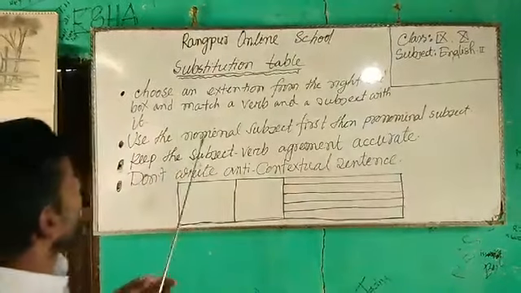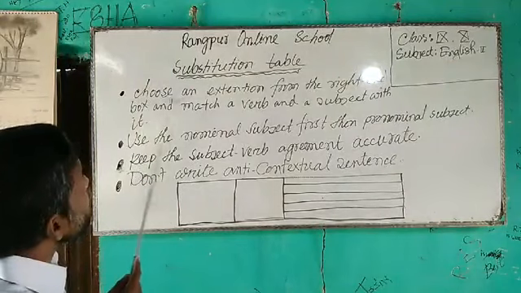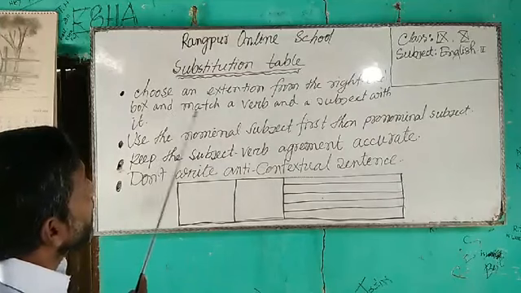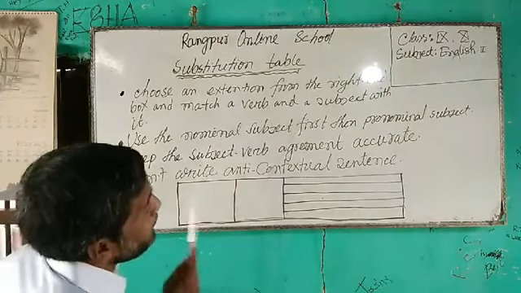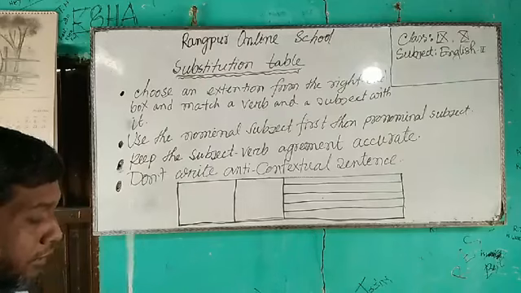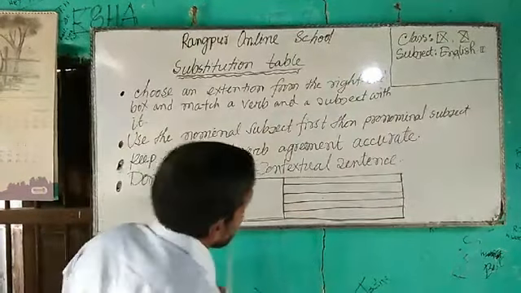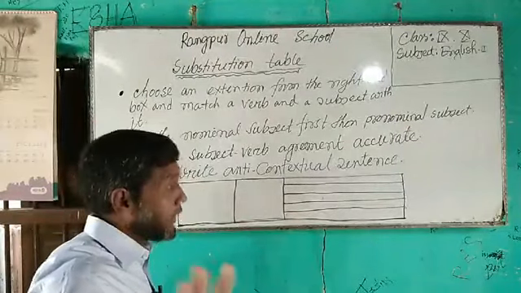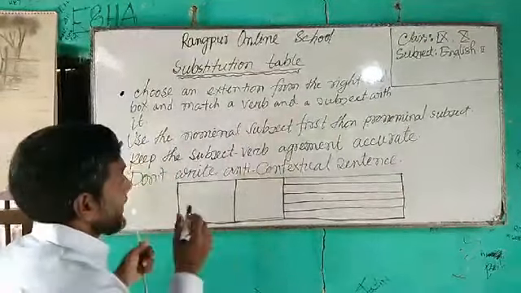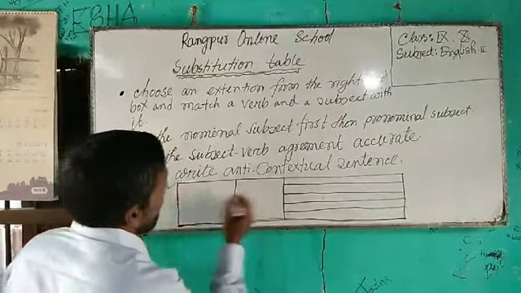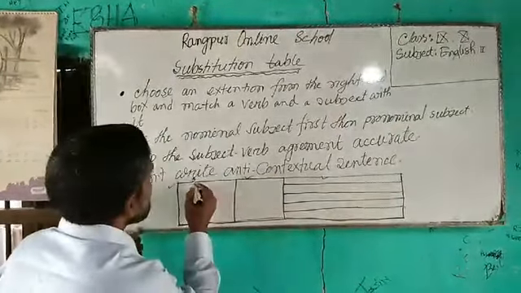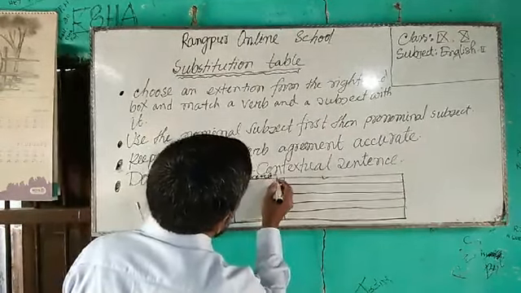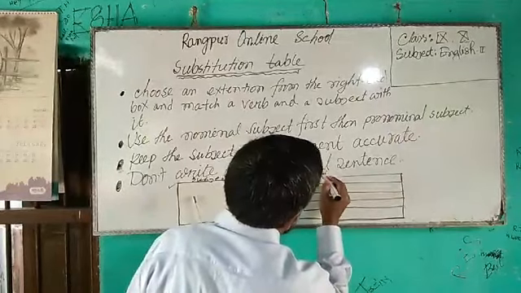Number 1, I have written here: choose an extension from the right end box and match a verb and a subject with it. Dear students, I have drawn the picture. This is a question of the substitution table. I will show you the real question after finishing this. We have 3 boxes, 1, 2 and 3. This is the subject box, here you get verbs, and here you get extensions.